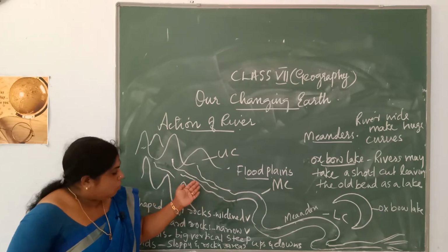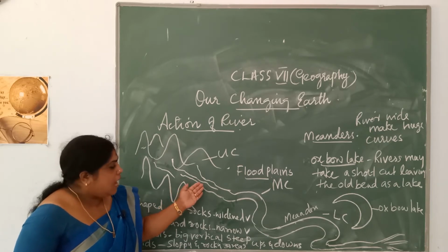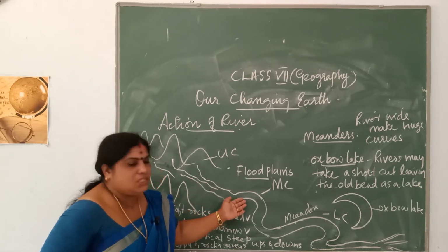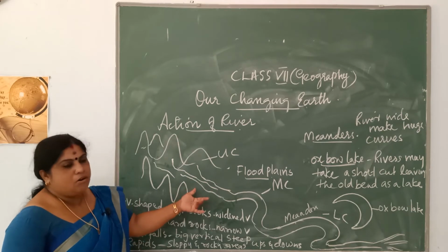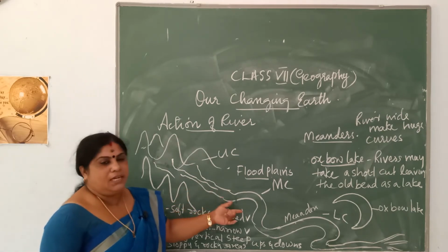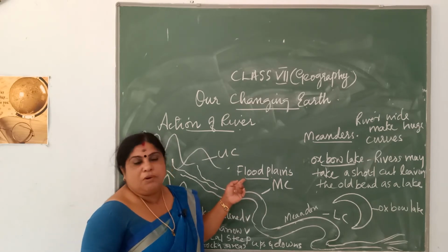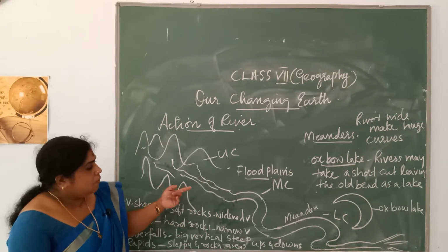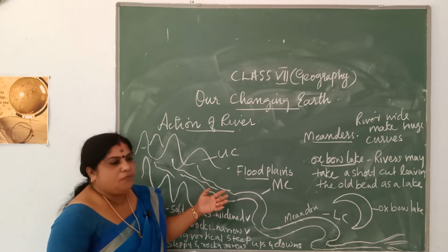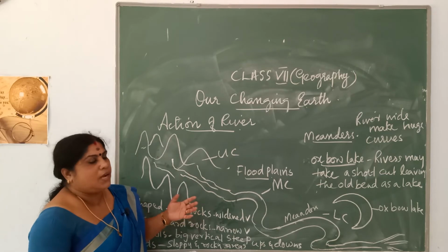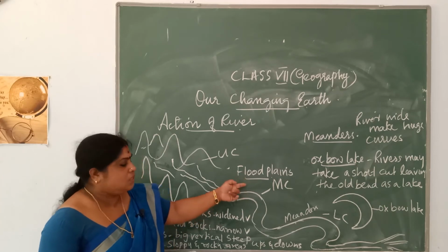This water brings a lot of things to be deposited, and as the speed of water decreases here, it starts its depositional work. The finer particles of sand brought down by the swift flowing rivers get accumulated here, creating a feature which you call flood plains, which are very suitable for agriculture. These areas are very thickly populated, and most of the agricultural work and industries are located in and near these flood plains because of the facilities available.